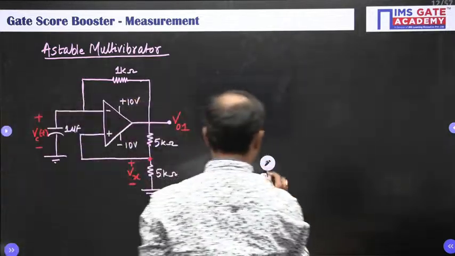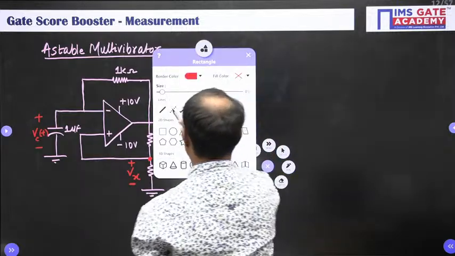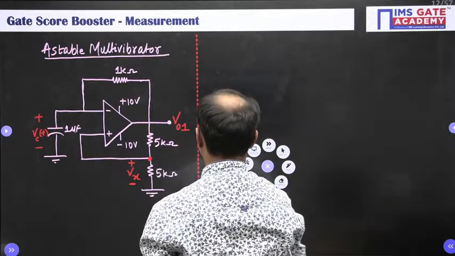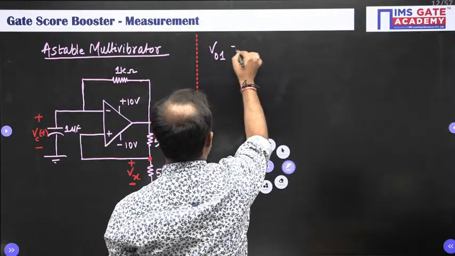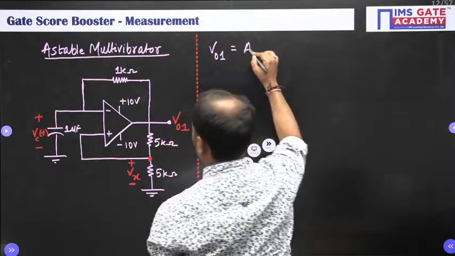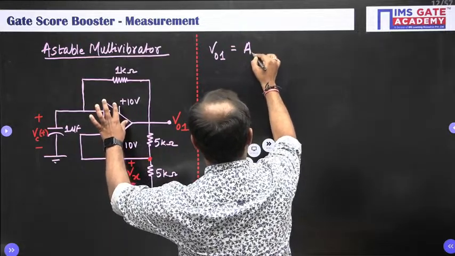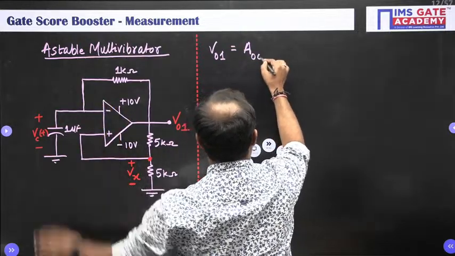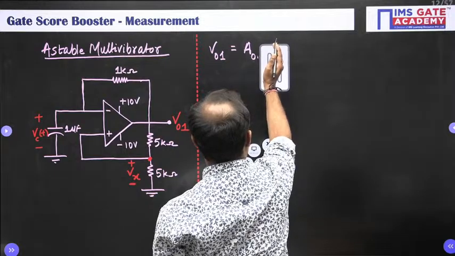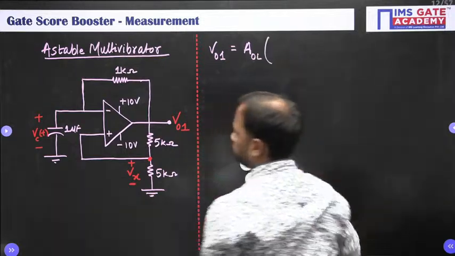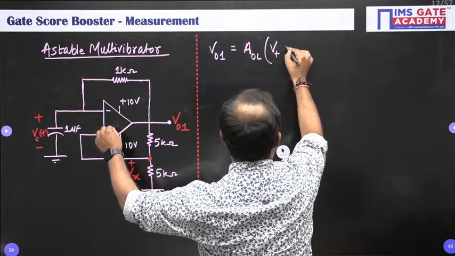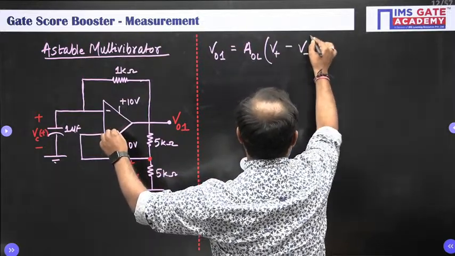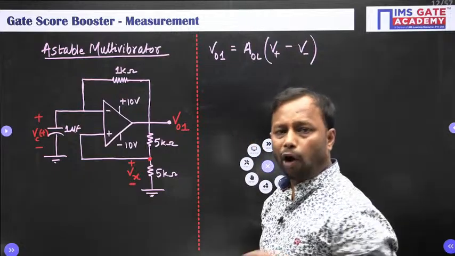So V01 is equal to the open loop gain of this op-amp, into the voltage at positive terminal minus voltage at negative terminal. This is your output.